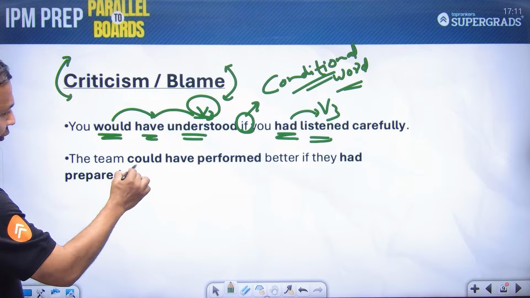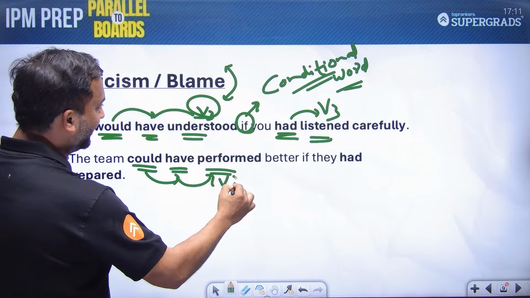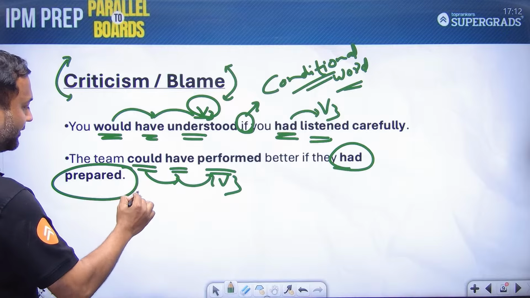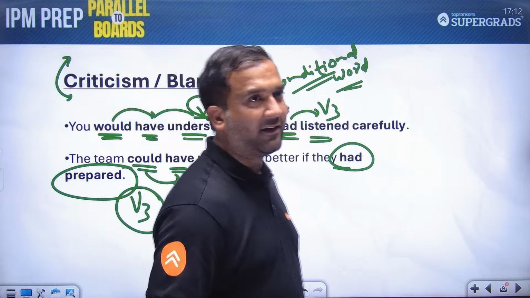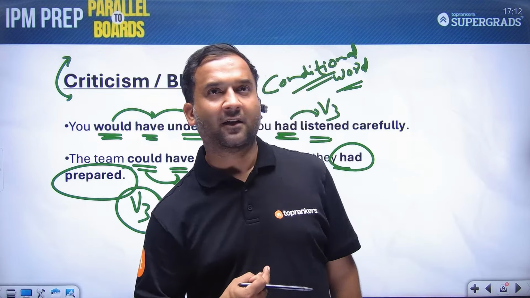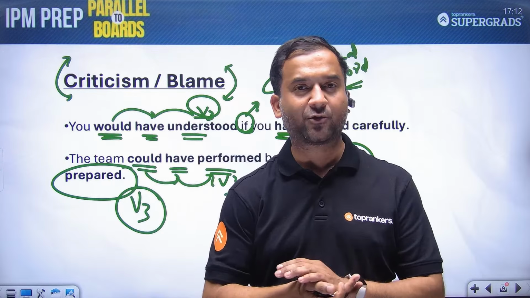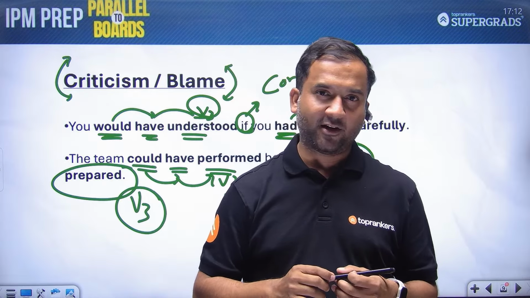Similarly, the team could have performed, could plus have plus v3, if they had prepared. So criticism, blame, regret, missed opportunities, something of the unreal past that you wish to change, all of them fall into this category of past conditional, students.